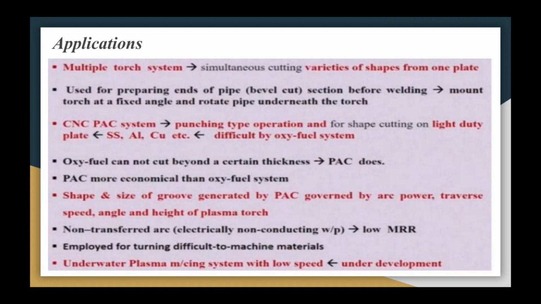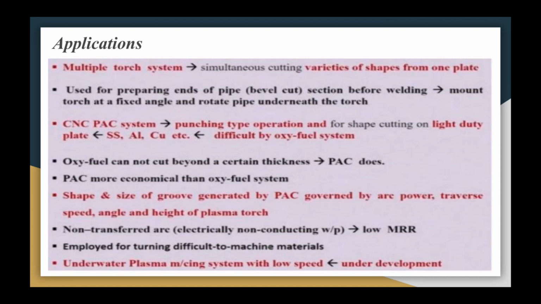CNC, that is computer numerical control, plasma arc cutting systems are also available in the market. They are useful for punching type of operations as well as for shape cutting on light duty plates made up of stainless steel, aluminum and copper, which are difficult to machine by oxy-fuel system. Oxy-fuel system can cut plates up to a definite thickness, beyond which only plasma cutting system can do the job. In case of thick plate, PAC is much more economical than the oxy-fuel system.